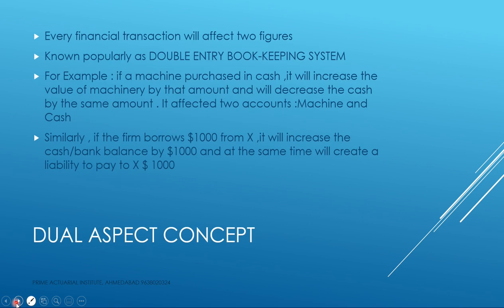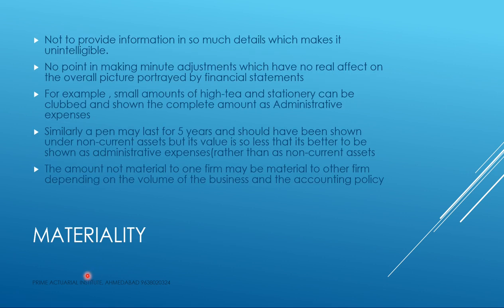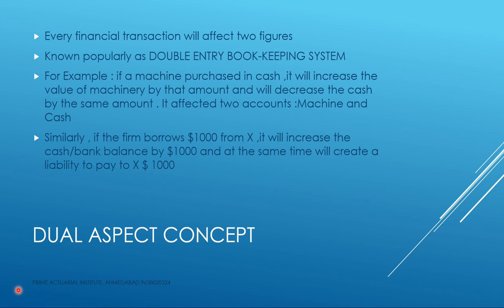Then comes the dual aspect concept. Every financial transaction will always affect two figures in financial statements, and that is why it is popularly known as the double entry bookkeeping system. We are given an example here. If a machinery is purchased in cash for say 20 lakhs, the machinery value will go up by 20 lakhs.